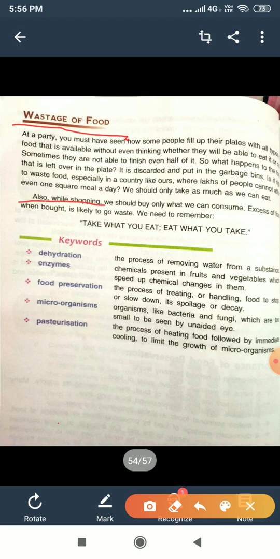First of all, you should purchase by seeing the manufacturing date and expiry date on the food item, like pickle, coffee, anything, even salt too.